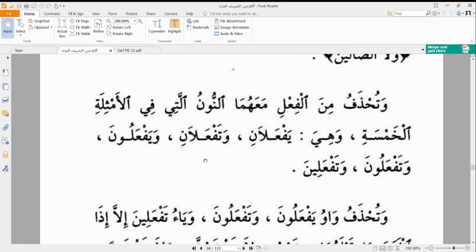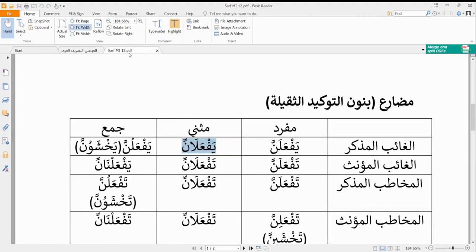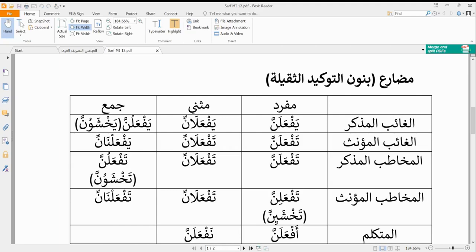وتحذف من الفعل معهما النون التي في الأمثلة الخمسة وهي يفعلان وتفعلان ويفعلون وتفعلون وتفعلين. So we are told that our af'al al-khamsa, what are our af'al al-khamsa? They are af'al that in their natural state usually end with a nun, which are yaf'alani, yaf'aluna, tef'alani, tef'aluna, and tef'alina.